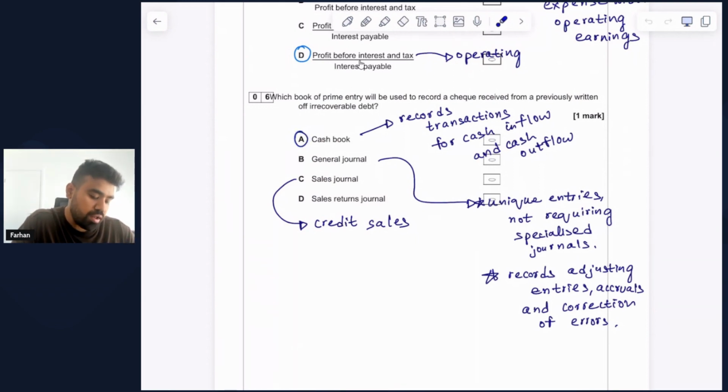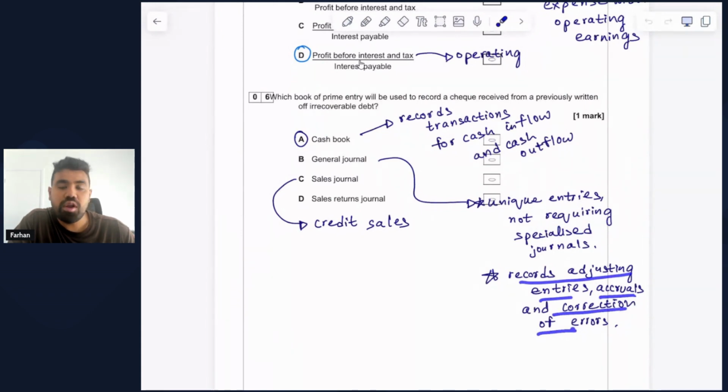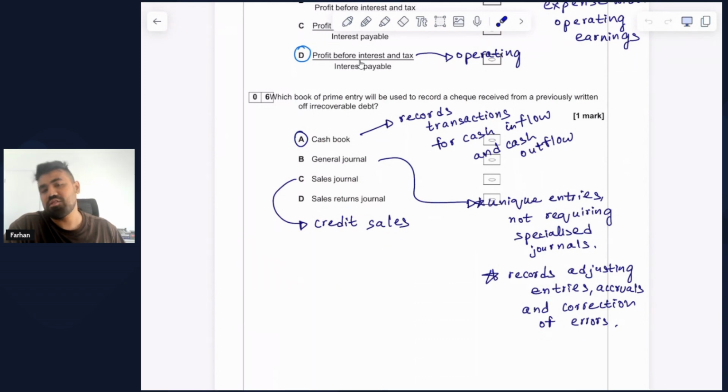What about general journal? So in general journal, we record unique entries that do not require specialized journals like sales journal or purchases journal. And general journal also records adjusting entries, accruals, and any corrections of errors. So these are the main types of transactions that get included in the general journal. Sales journal records credit sales, pretty straightforward, which is a specialized journal, as we have just discussed in general journal, which do not show any specialized journal transactions. And sales returns journal is very simple.